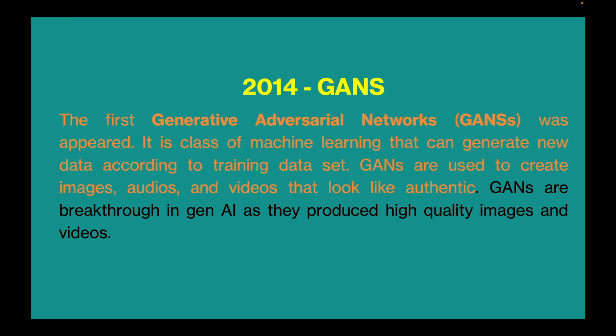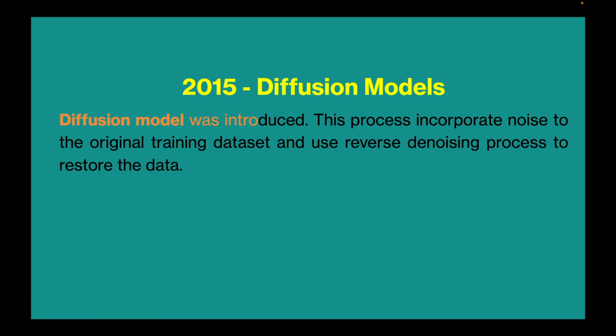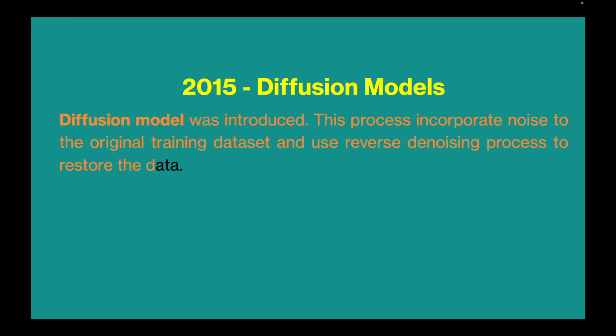It is a class of machine learning that can generate new data according to the training dataset. GANs are used to create images, audios, and videos that look authentic. GANs are a breakthrough in GenAI as they produce high-quality images and videos. In 2015, the diffusion model was introduced. This process incorporates noise into the original training dataset and uses a reverse denoising process to restore the data.